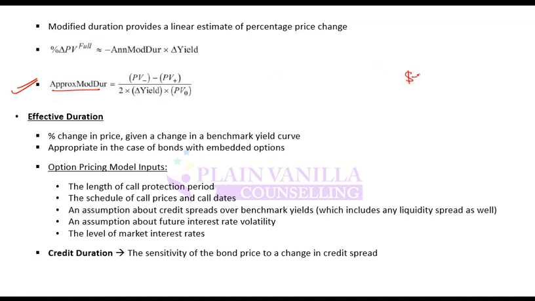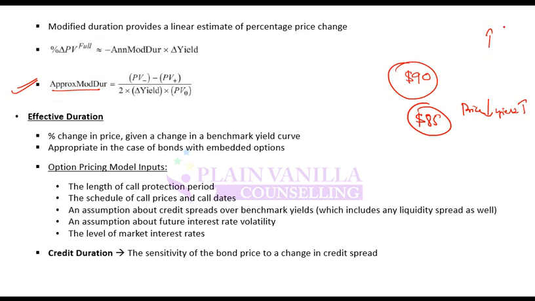Let's say there is a bond which has a price of $90. Now I say that either yield can go up or go down. If yield goes up, price will go down. So yield goes up and price goes down, and you can calculate it. You can just plug in the yield, you know the coupon rate, you know the future value, you know all the values, you can calculate its price. When you calculate price, it comes out to be $85.